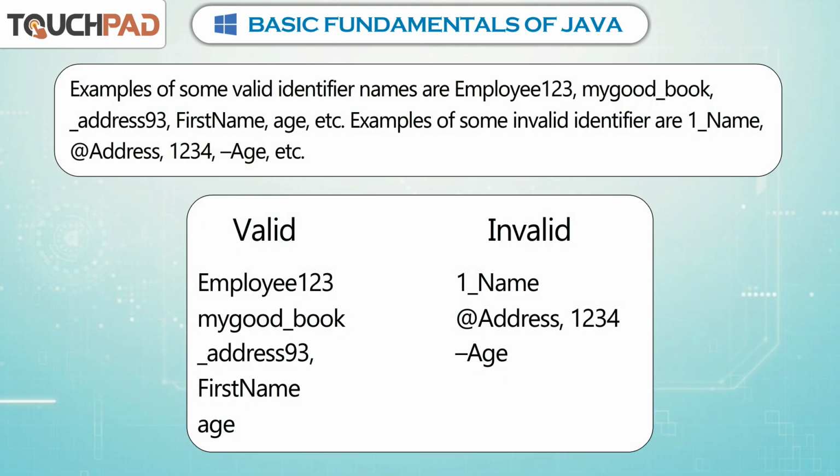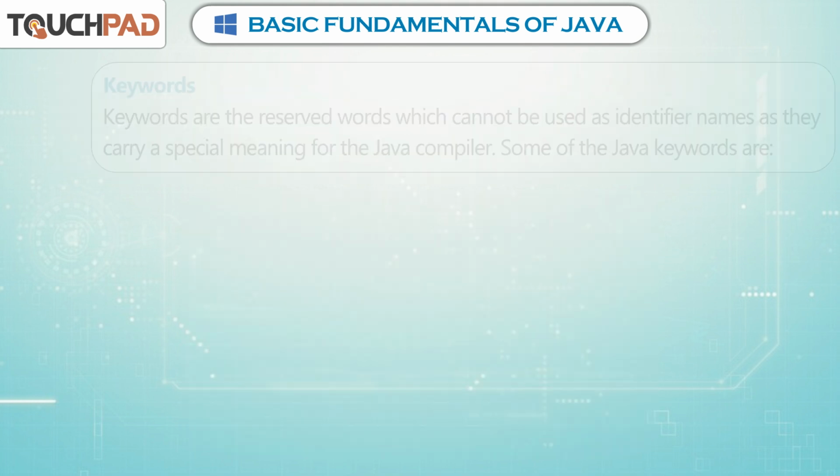Examples of some valid identifier names are employee123, mygood_book, _address93, firstname, age, etc. Examples of some invalid identifiers are 1_name, @address1234, -age, etc.